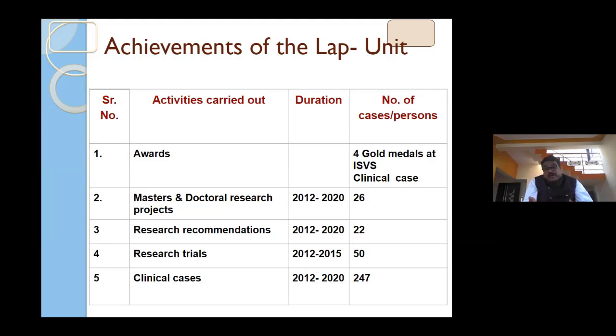The thoracoscopy we started 2-3 years back. Dr. S.V. Gaikwad, one of the PhD students, worked on thoracoscopy for the collection of biopsies of the pleura and lungs, and to diagnose and treat thoracic disorders. He also completed and submitted the PhD thesis, and also received an award for the same.